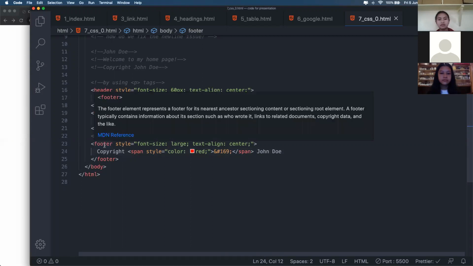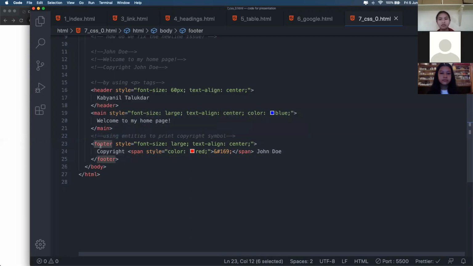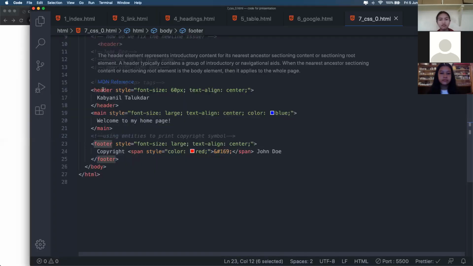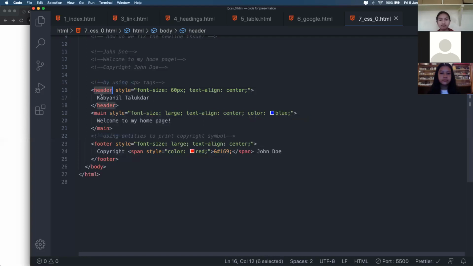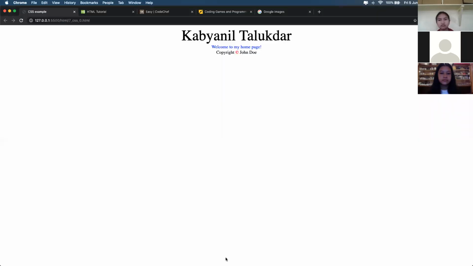All right, next is one new tag called footer. Headers and footers are the tags that we use to make headings and footers. Headers are used at the absolute top of your document or website, and the footer is used at the absolute bottom of your website. In this portion you can use header to specify anything as heading.